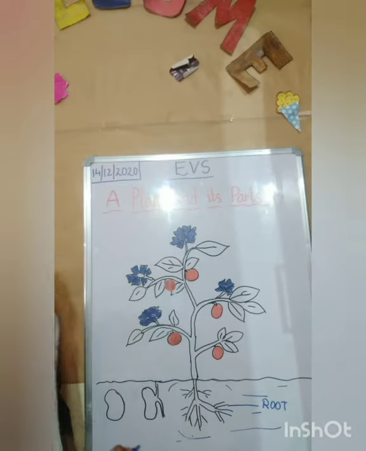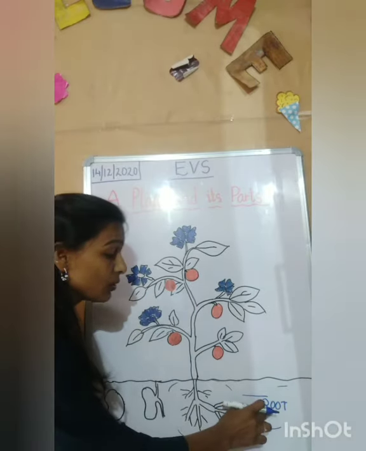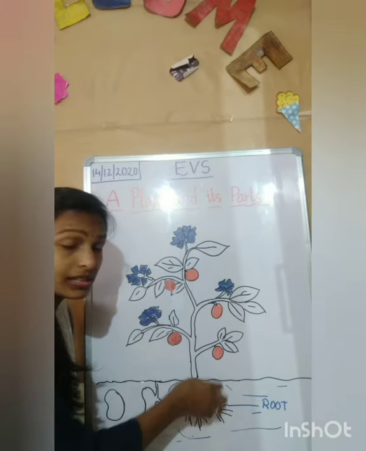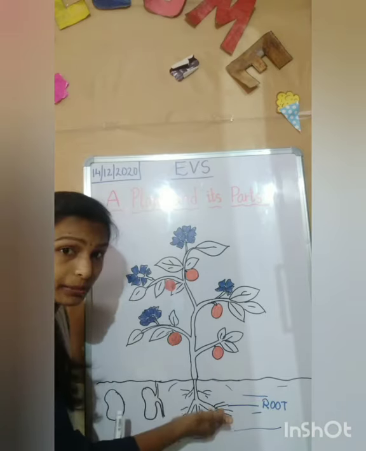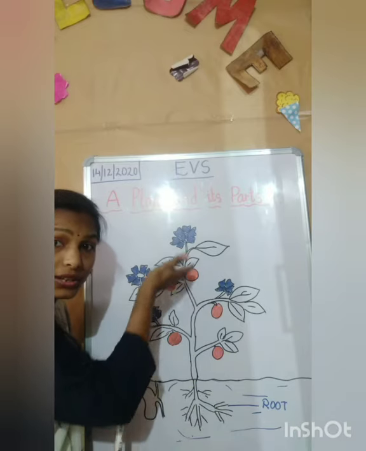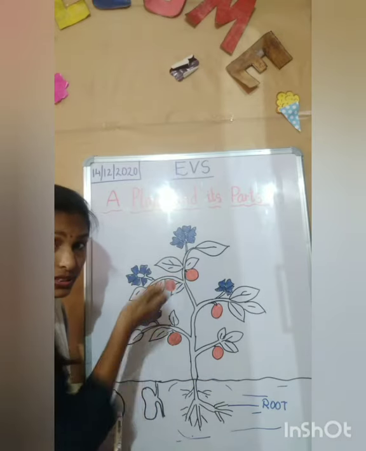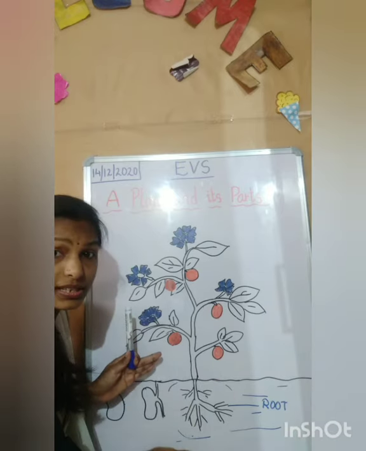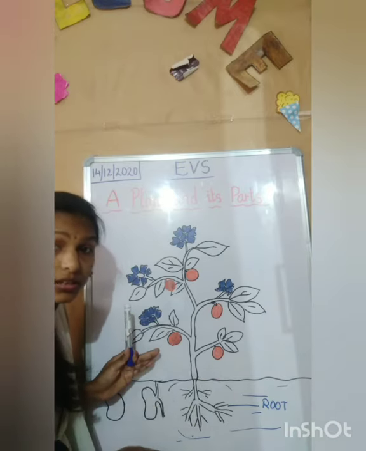R-O-O-T. Root. Roots absorb water and minerals from the soil, from the mud, and supply them to the entire plant. And this part is called the root system, which is below the ground.